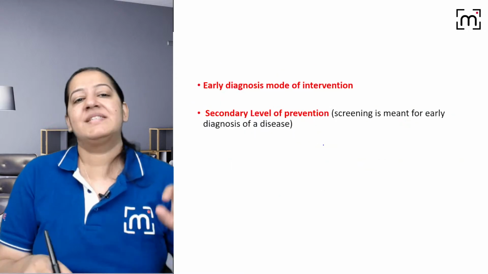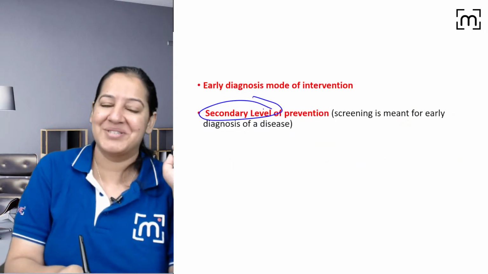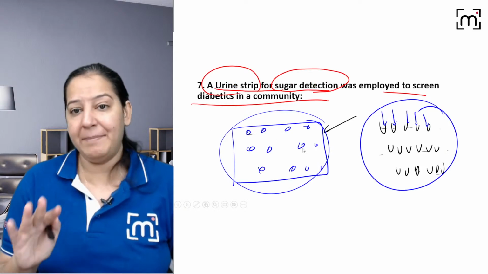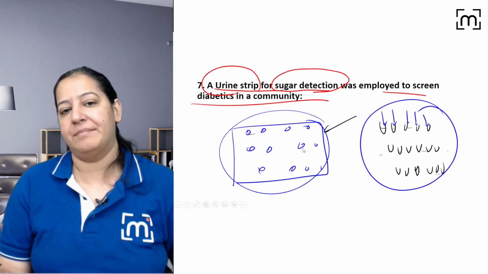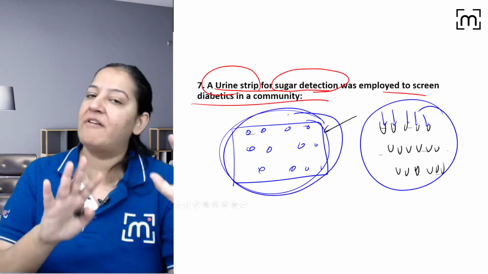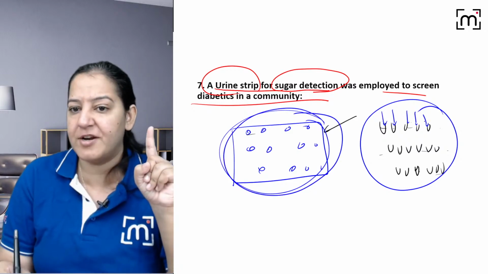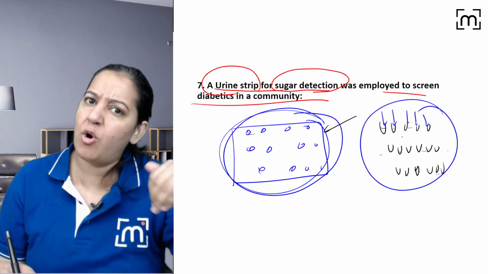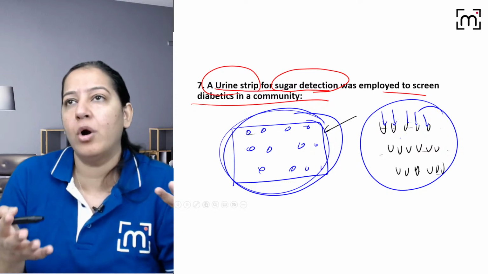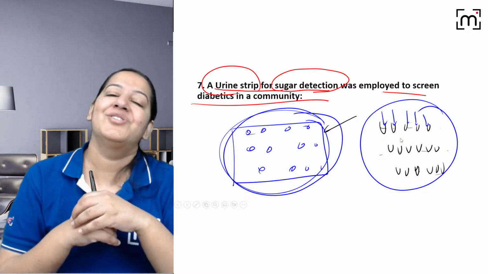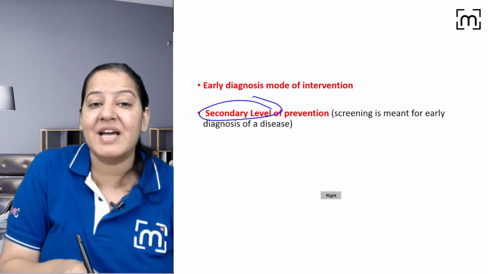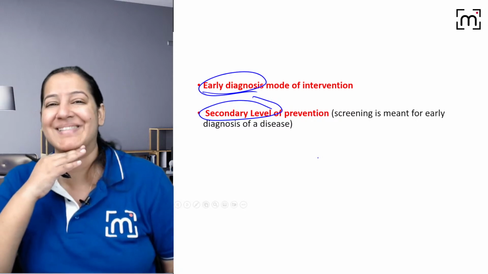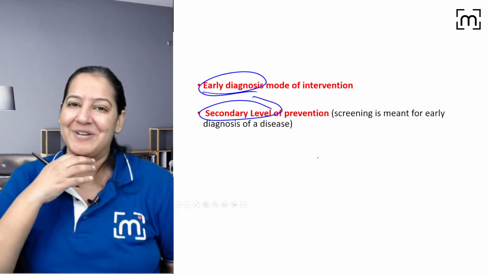Let me confirm. It's secondary early diagnosis. You people are right. I got confused. Yes, it's secondary. The patient already has the disease, the diabetes, and you are doing early diagnosis in them. In this community, some of them already have diabetes. You are just putting the strips and seeing which strip is showing the change in color. The person whose strip shows a change in color already has diabetes. You just want to detect it at an early stage. So you are doing early diagnosis. That is secondary level of prevention. The disease is already present. Very good. Smart students.